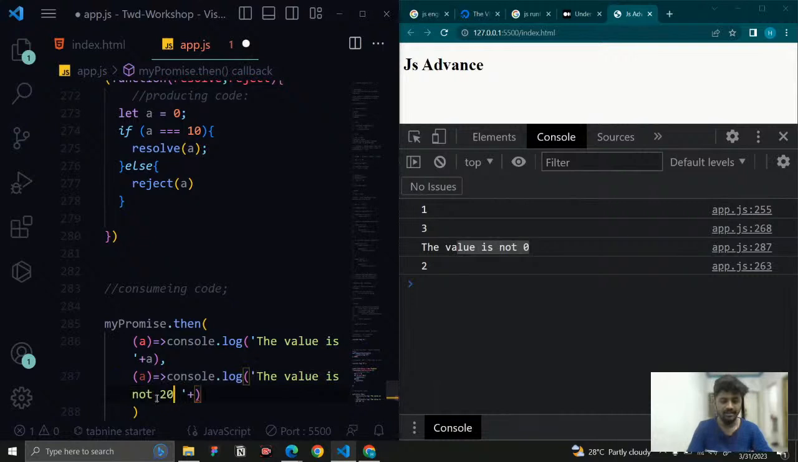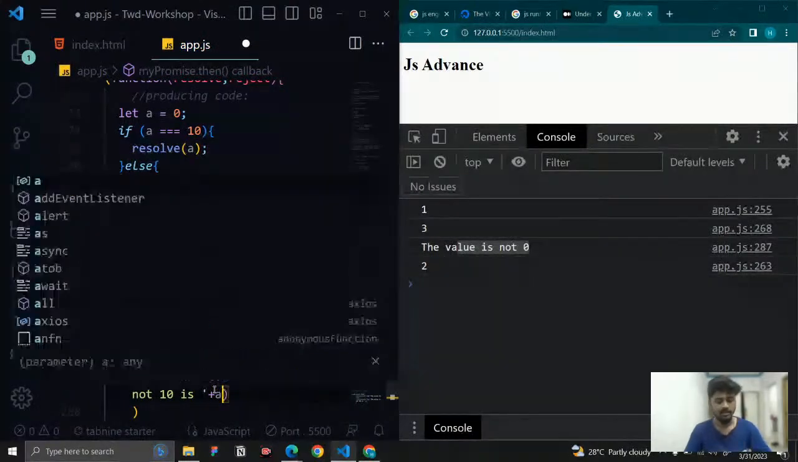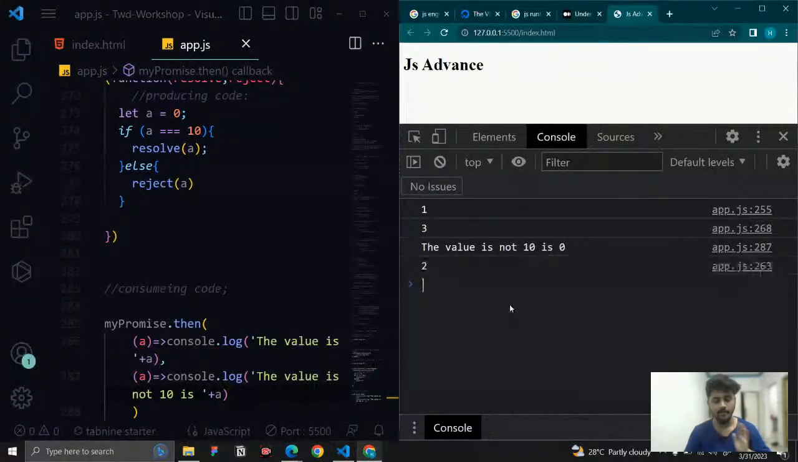Value is not 10, and here you can write A. Like this. Now the logic will be right. The value is not 10 as 0. Okay, like that. So you can see this, right? So this is what it will do.